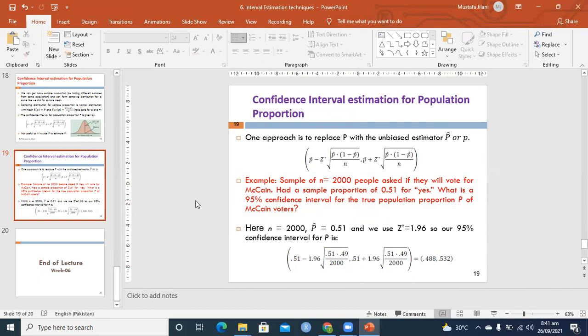So this is one simple formula. There are no multiple cases for a single proportion, and these are very simple to solve. So this is a short lesson for week 6.